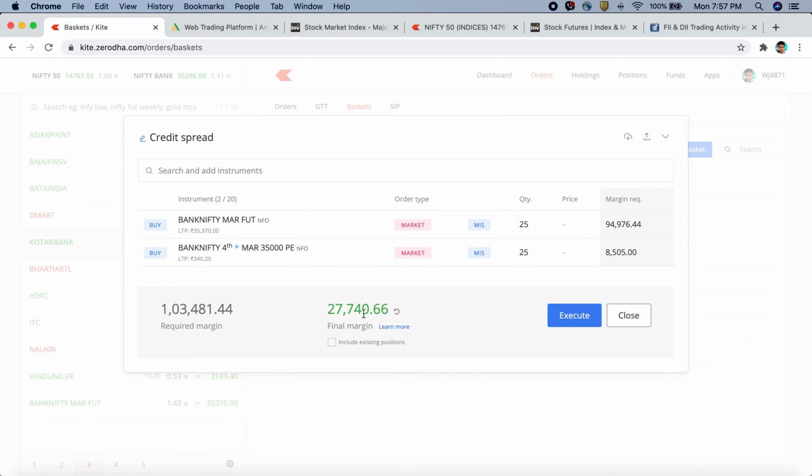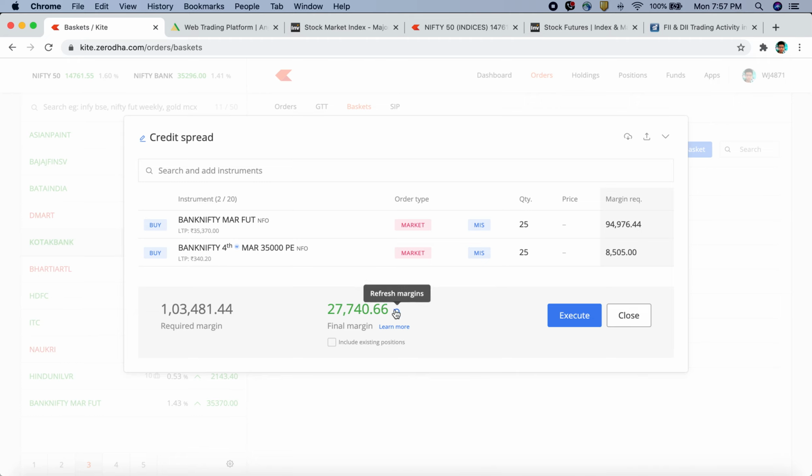I do agree that you need to sacrifice a bit on your profits because of this. If Bank Nifty starts to go up, the futures will give you profit, but this will also give you losses. But the losses in this will be really less compared to the profits in Bank Nifty futures. But again, this is one such way in which you can reduce the margin.